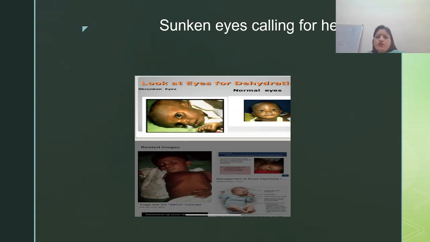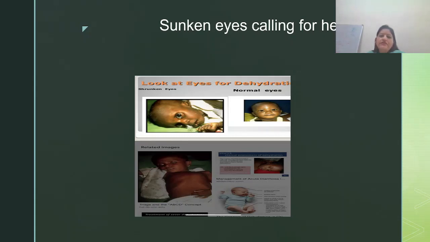See, this is the picture of sunken eyes. I have written sunken eyes calling for help. So when there is diarrhea and then sunken eyes appear, that means some dehydration has been established and they are calling for help. Immediately intervene, rehydrate them, provide them ORS, provide them fluids, provide them diet, nutrition and care. This is sunken eyes, this is normal eyes. You all can appreciate very well. Sunken eyes, normal eyes.